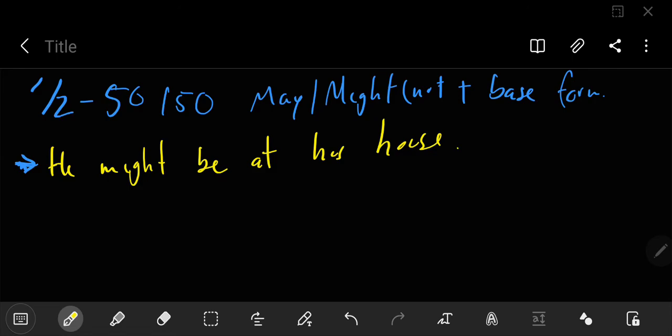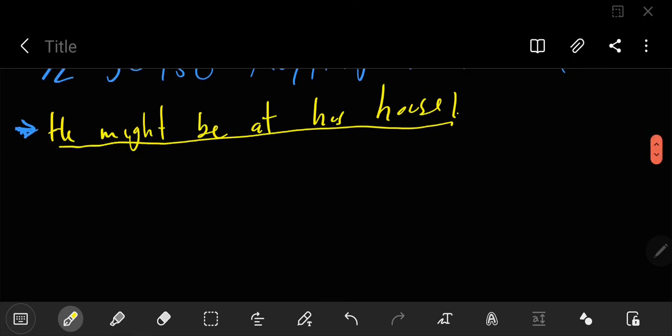That's why he's not paying with his money, etc. It depends really on the context of the sentence that makes the sentence make sense. I don't know if you understand that. This only makes sense with another context. He might be at his house. Well, the context is you're looking for him, and you don't know where he is, so it's 50-50.